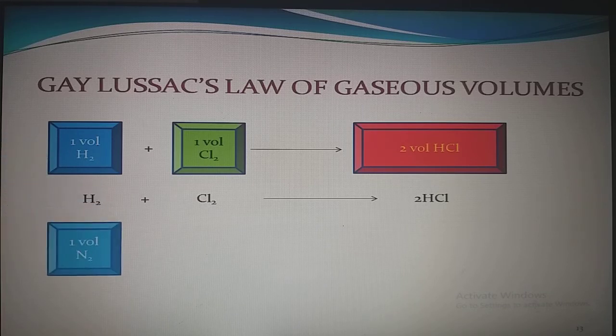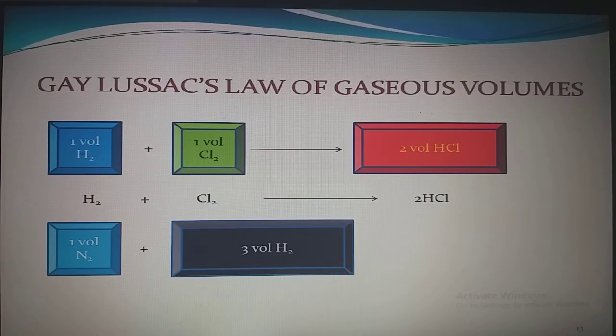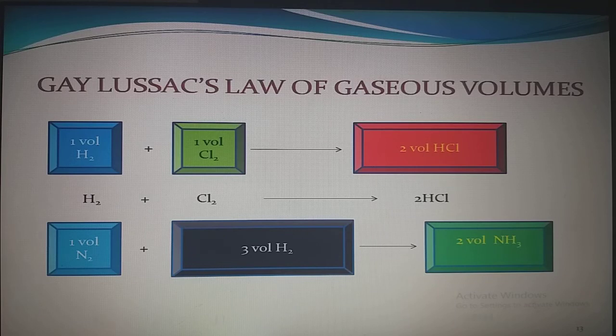1 volume of nitrogen combines with 3 volumes of hydrogen to give 2 volumes of ammonia. According to the reaction, N2 plus 3H2 gives 2NH3.